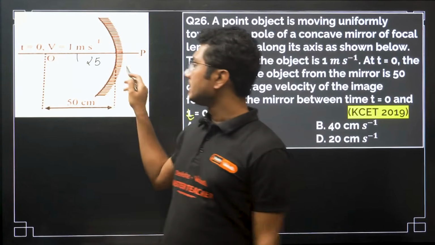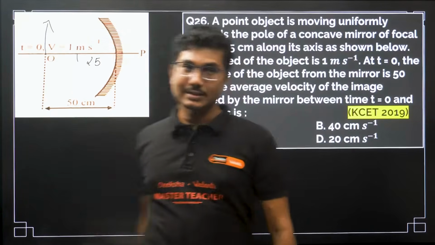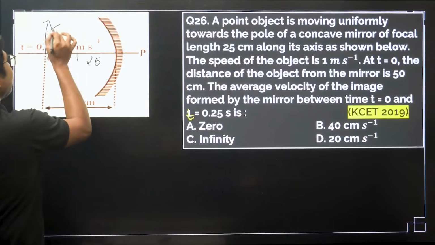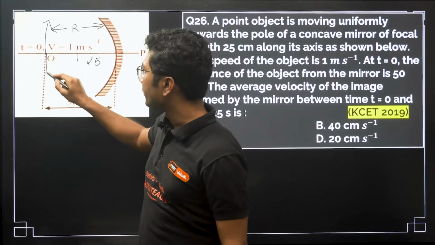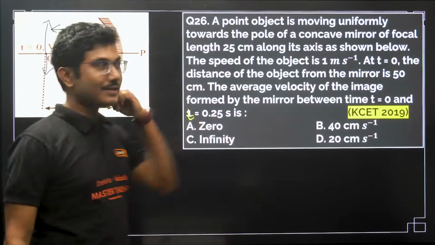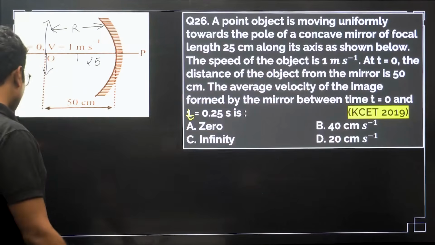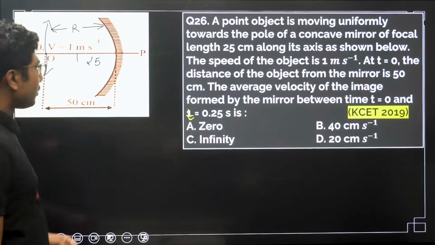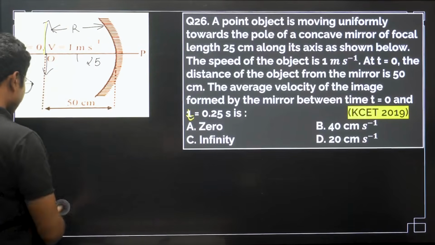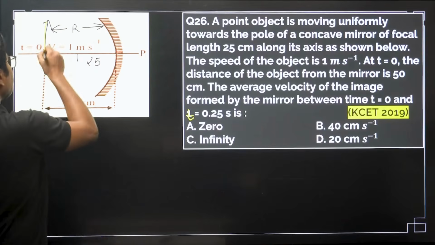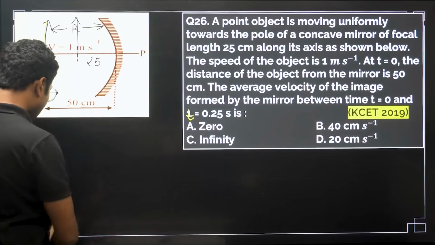That means when the object started its journey, it was exactly at the radius of curvature, at a distance R. This distance is basically the radius of curvature R. So its image was also formed exactly at this position, and the object is moving with a speed of 1 meter per second. So after 0.25 second, how much distance is moved by this object? That is our first objective.